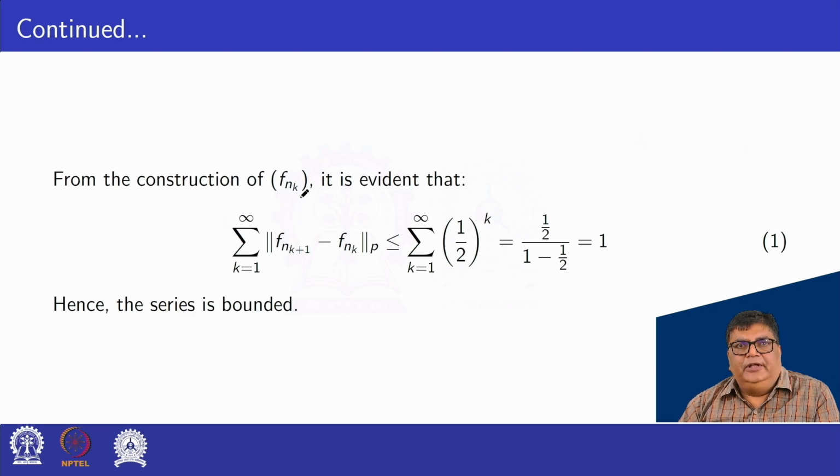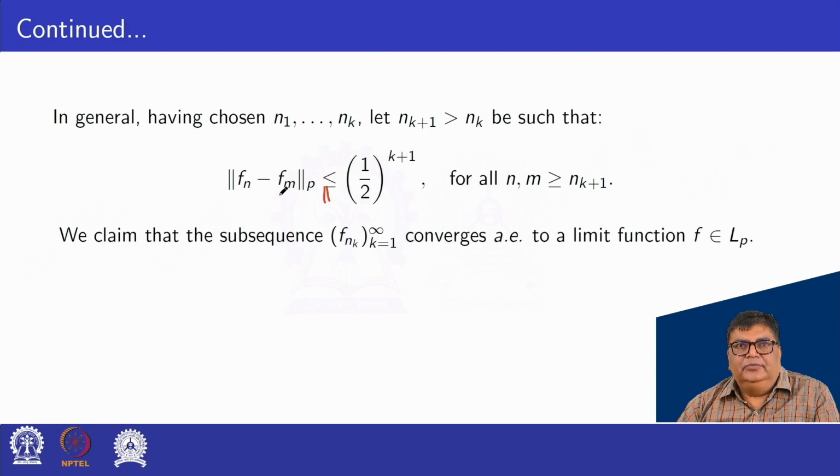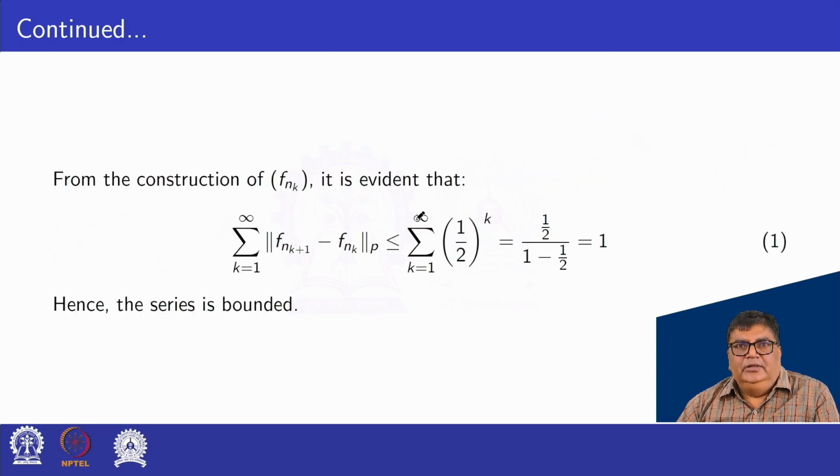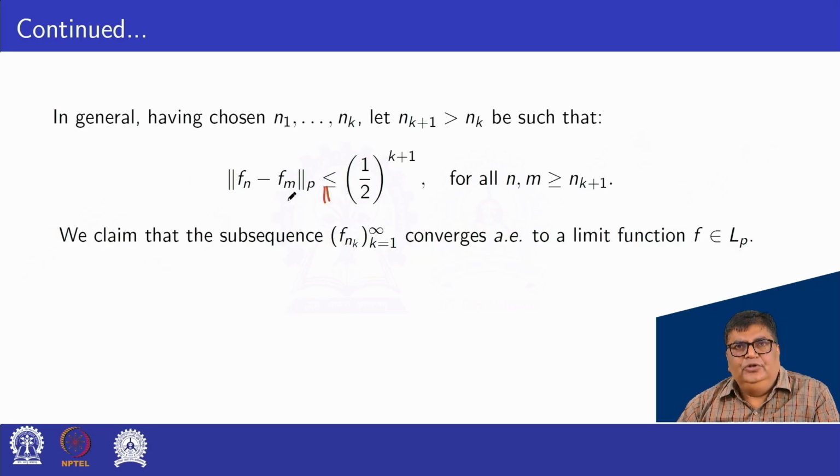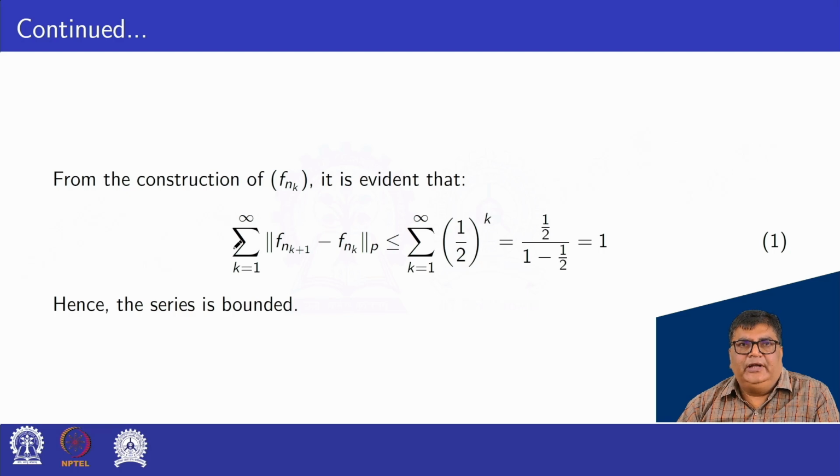From the construction of f n k, it is evident that the summation over k equal to 1 to infinity of norm f n k plus 1 minus f n k under the pth norm, in general, is less than or equal to the summation over k equal to 1 to infinity of 1 by 2 power k.